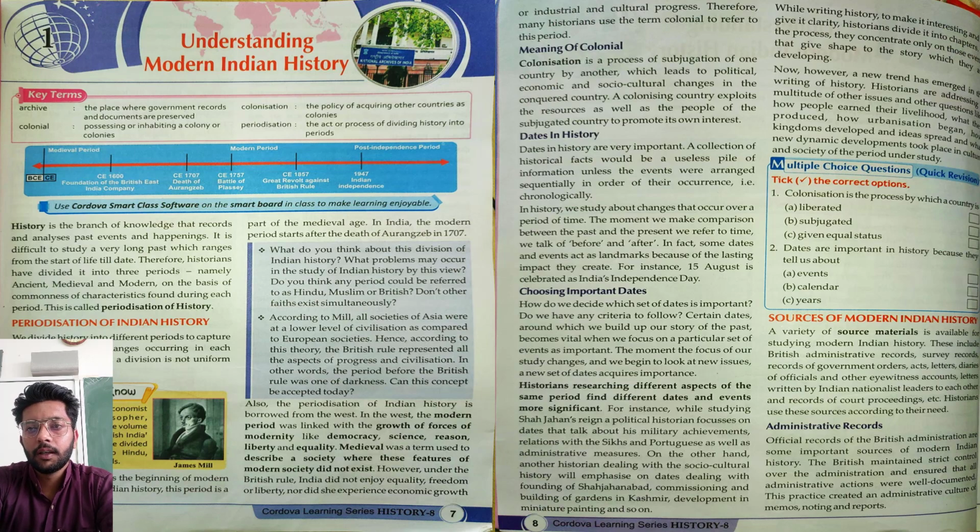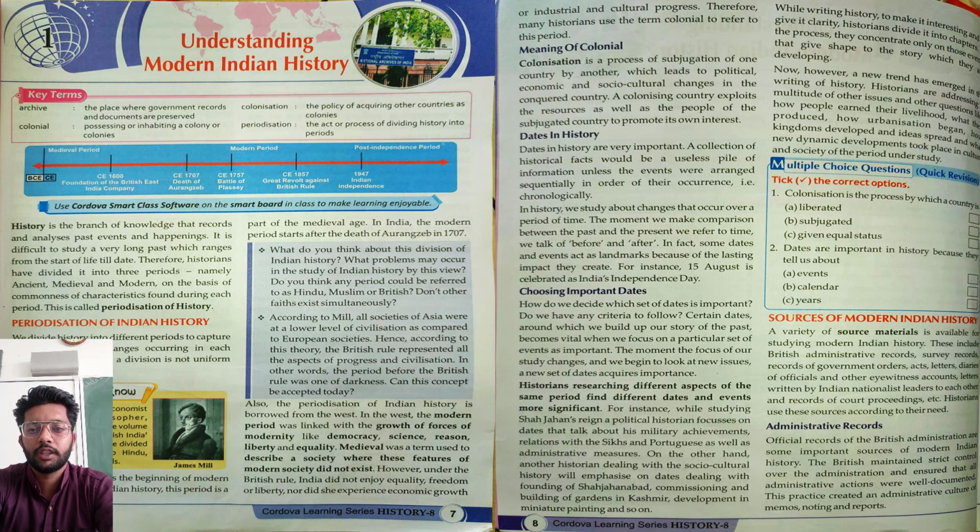And what is colonial? Inhabiting a colony is called colonial. And what is periodization? We have done that. Periodization means dividing history into different periods. The scale is given on your first page, the BCE and CE. BCE means Before Common Era or before Christ era, and CE means Common Era or Christ era. Periodization of history is explained in your book, on the first page.